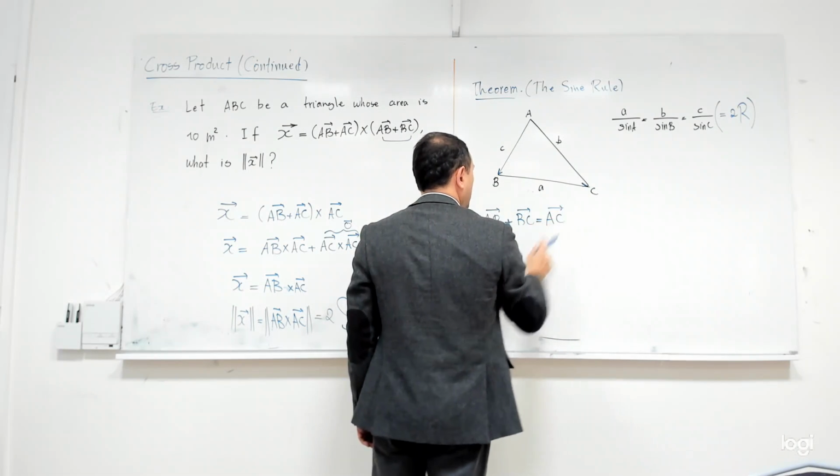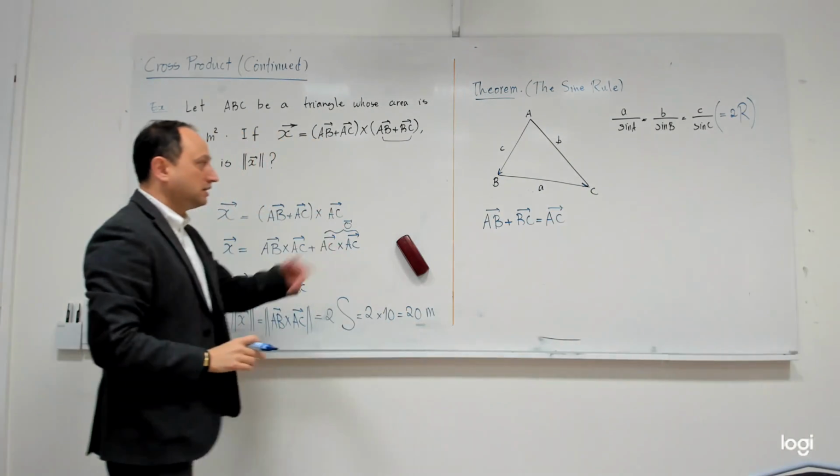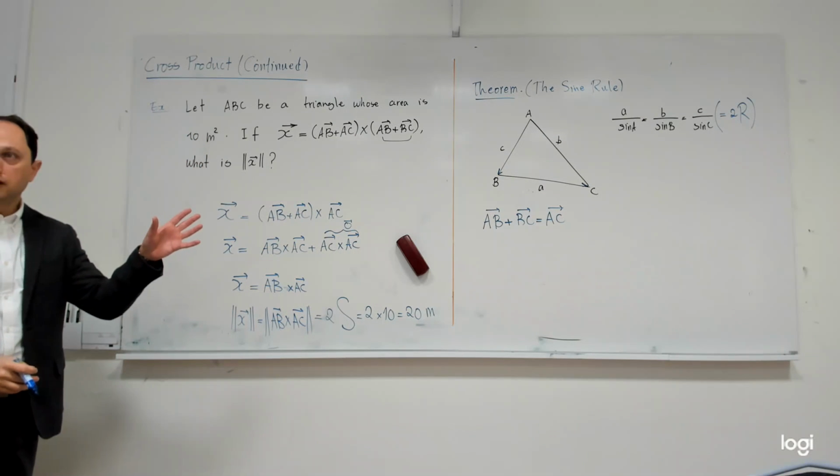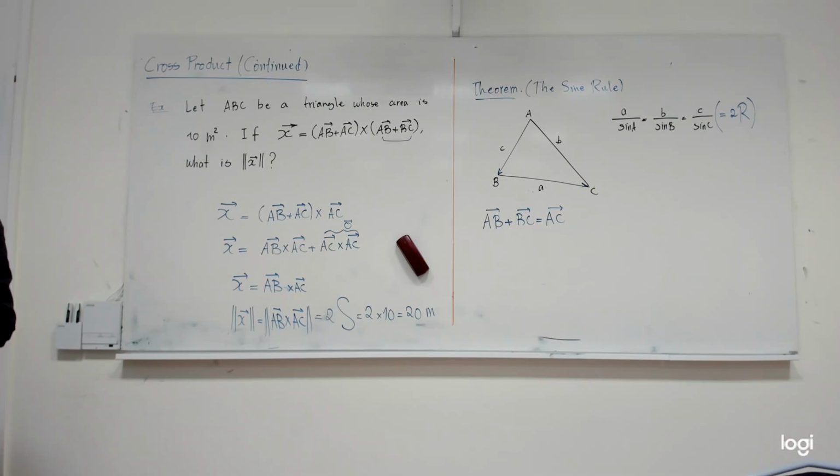Okay, so do you remember, for the cosine rule, I also used this trick, but I used the dot product, and that was intuitively clear because the dot product is somehow related to cosine. But here I want to say something about sine, so probably I have to cross product something. But what do you think I should do? Cross product by what? Do you have any idea? I have three vectors involved.